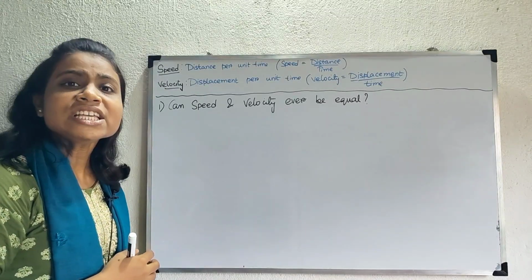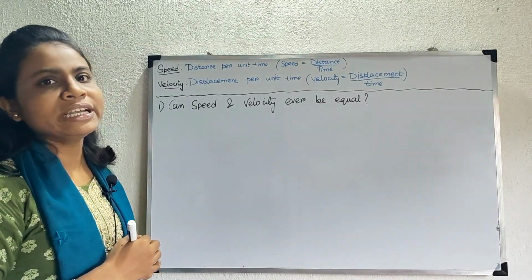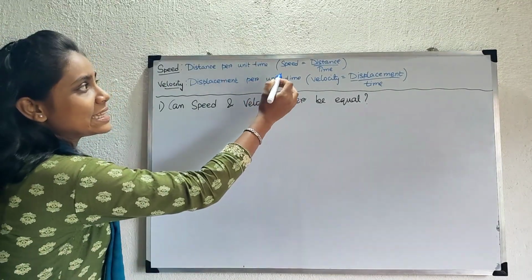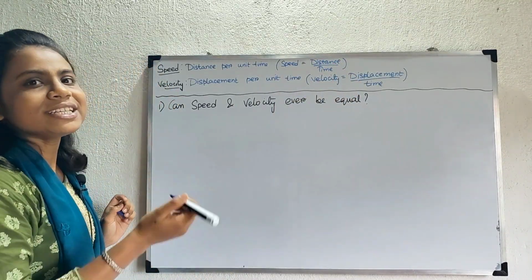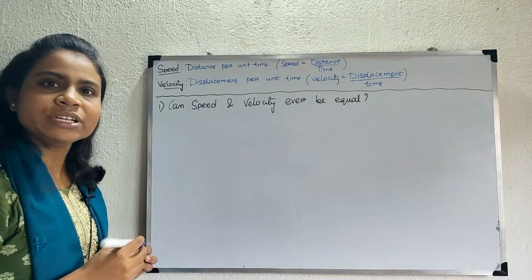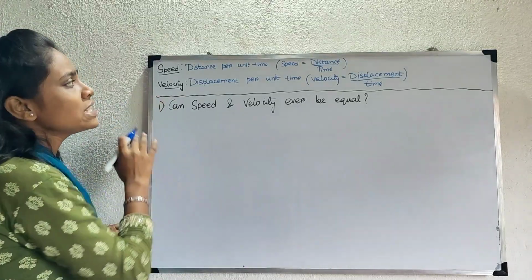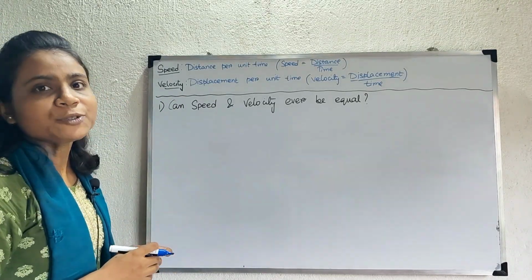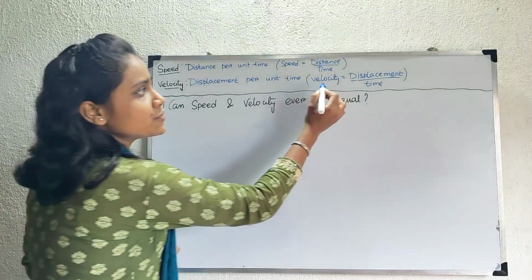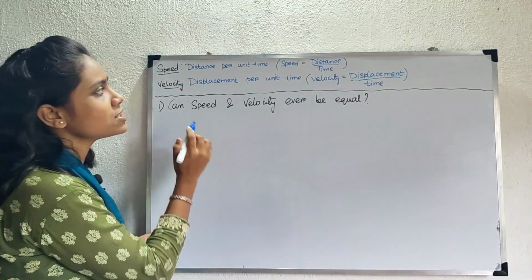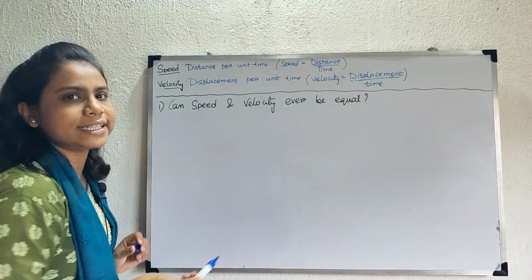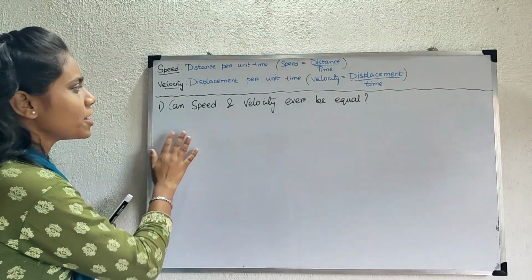Speed is the distance travelled per unit time, or we can say that speed equals distance divided by time, because it is the distance travelled per unit time. And velocity is the displacement covered per unit time. That is, we can write velocity as displacement divided by time, because it is displacement per unit time. So let's see the first question.